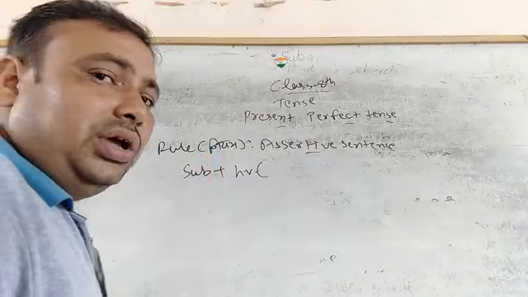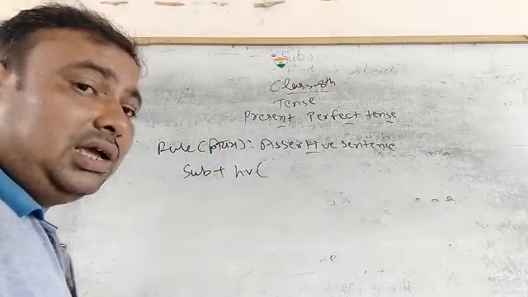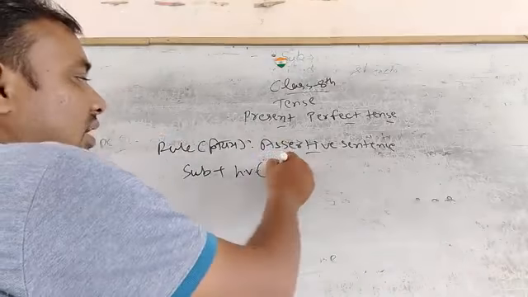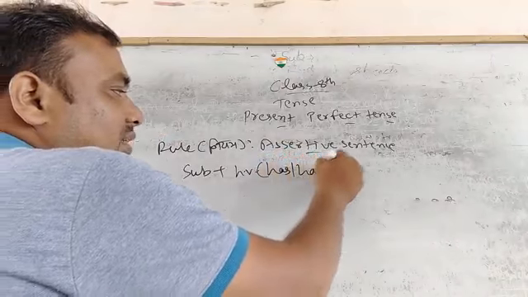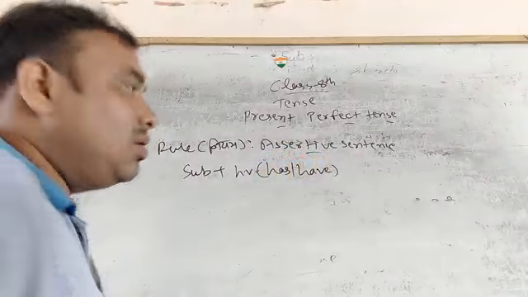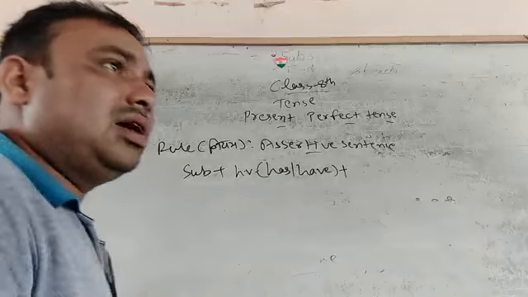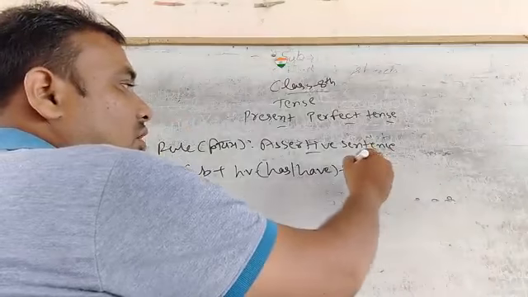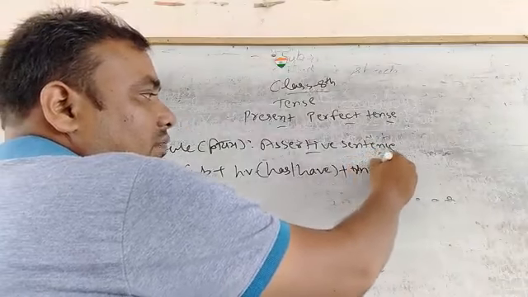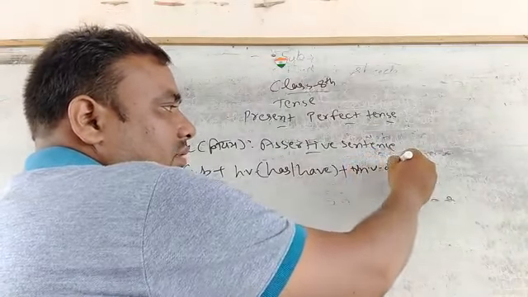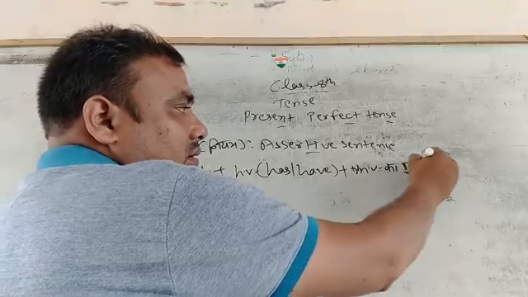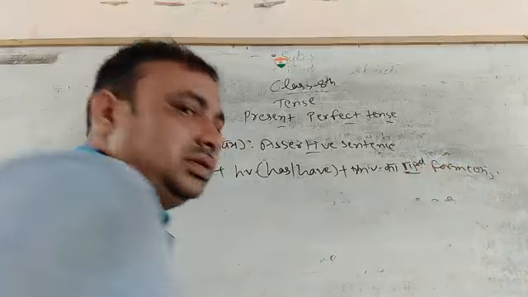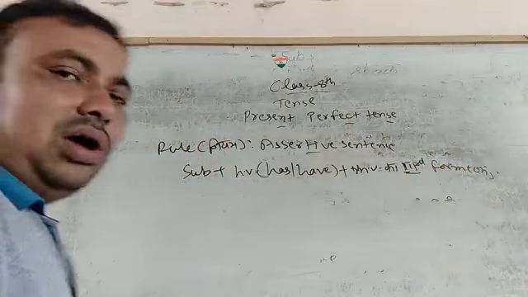Already I told you in the definition that the helping verb we put here is has or have. In present perfect tense, helping verb has or have comes. Then with has or have, which form of the verb is used in the main verb? The third form. Then the third form of the main verb we use. Then finally object. Okay. So you have the idea.